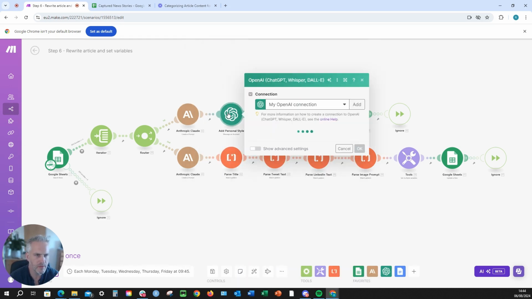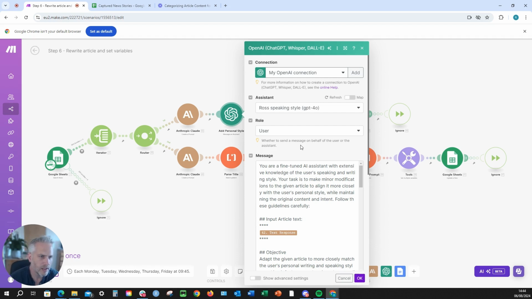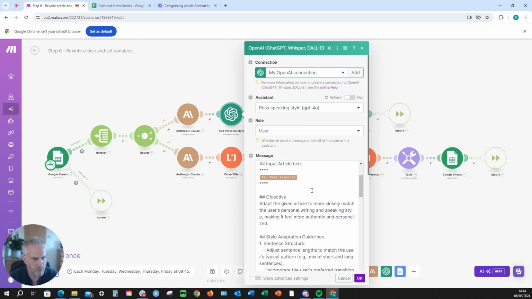Now, in this step, this is where we're doing some personalization. So this is an OpenAI agent that's been trained on previous material that I've put out. So this means it's going to personalize things in my voice, which is what you want to get rid of some of the AI tone. So this is the prompt we're going to be giving it.